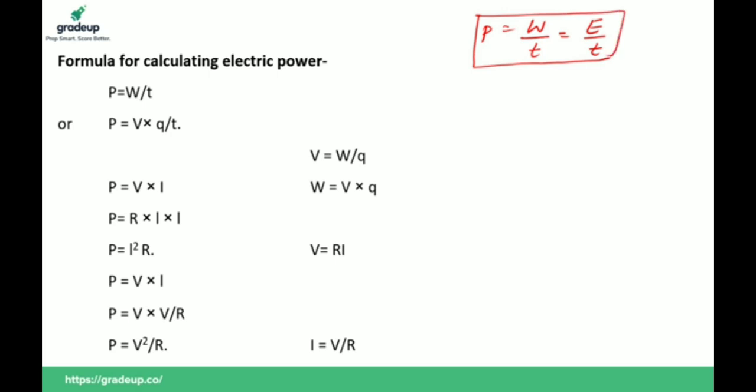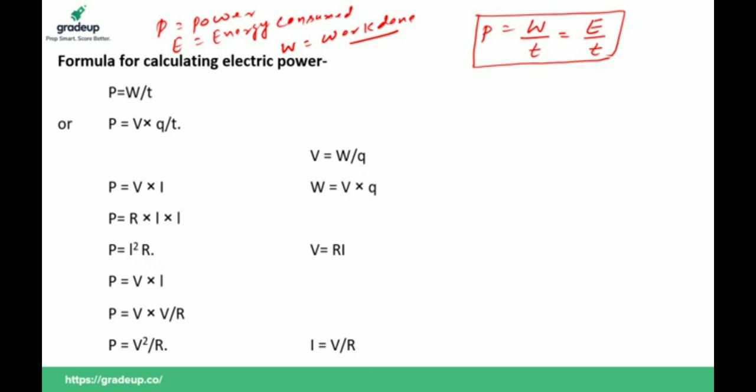So power is equal to W upon T or E upon T, where P is equal to power, E is equal to energy consumed, and W is equal to work done. Okay, so P is equal to W upon T or E upon T.